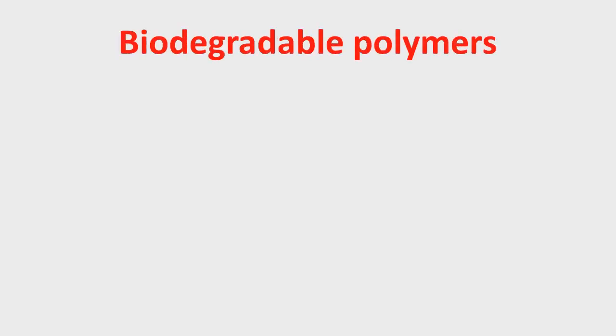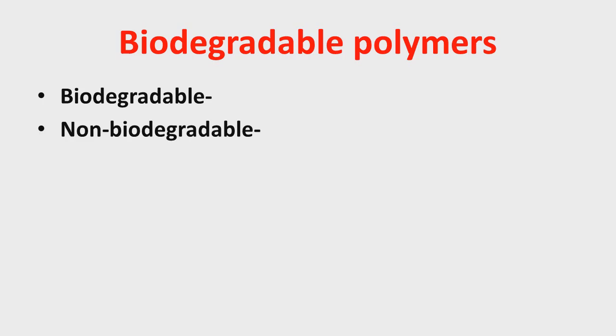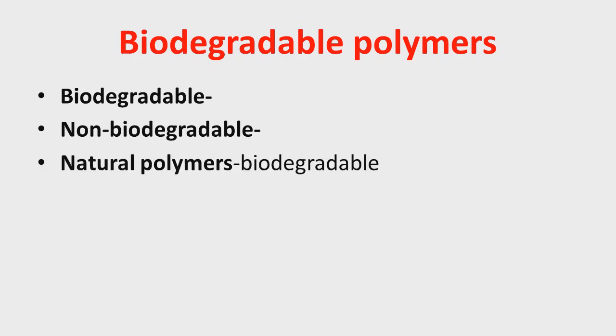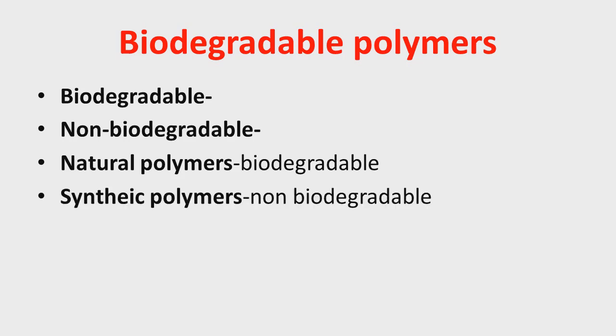Now we will talk about biodegradable polymers. There are two types of polymers. One is biodegradable. These are polymers that are degraded by nature and therefore they are not responsible for environmental pollution. The next one is non-biodegradable. These are polymers which are not degraded by nature, and they are responsible for environmental pollution. As we know, natural polymers are biodegradable, meaning they are not responsible for environmental pollution. But synthetic polymers are non-biodegradable because their waste materials stay in the environment for a long time, not degraded by nature, and therefore synthetic polymers are responsible for environmental pollution.